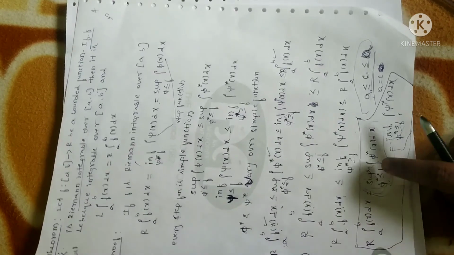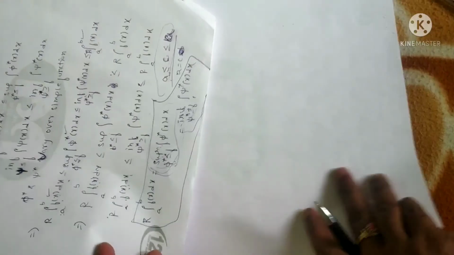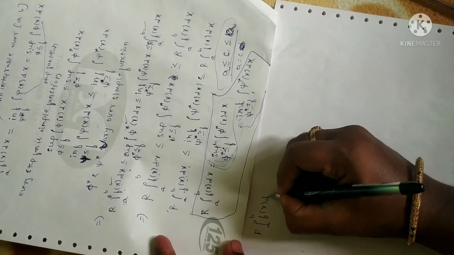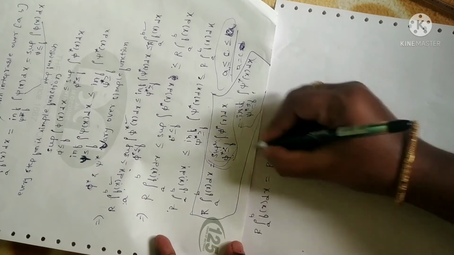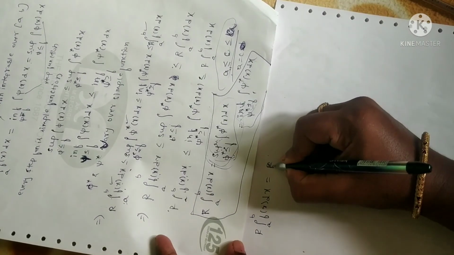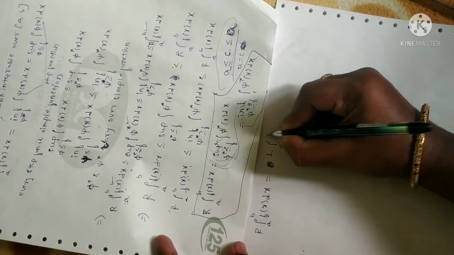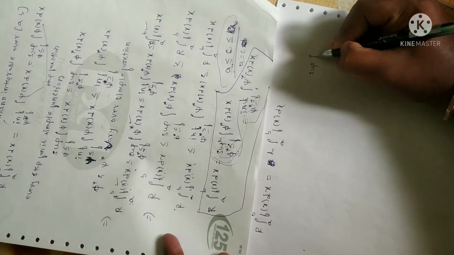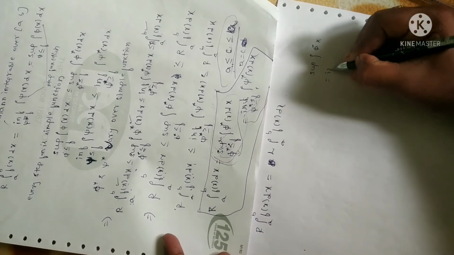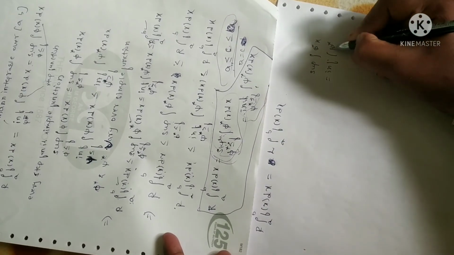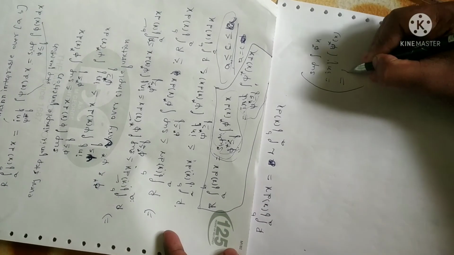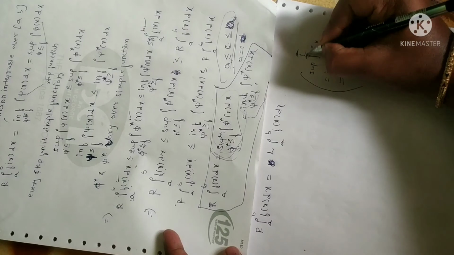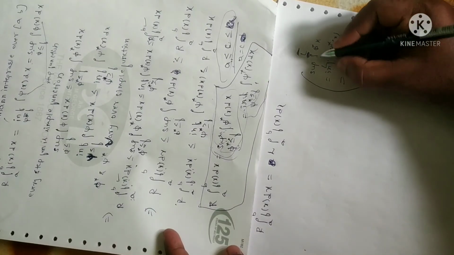So from this statement I can conclude, I'll just write here, that the Riemann integral from a to b of f of x dx will be equal to the Lebesgue integral from a to b of f of x dx. Why? Because if the supremum of all the varying functions is equal to the infimum of all the varying functions psi star of x, then as per the definition, it is the Lebesgue integral. This is the lower Lebesgue integral. I'm sorry, upper Lebesgue integral. The infimum is otherwise called the lower Lebesgue integral.